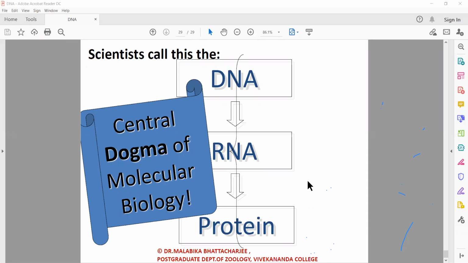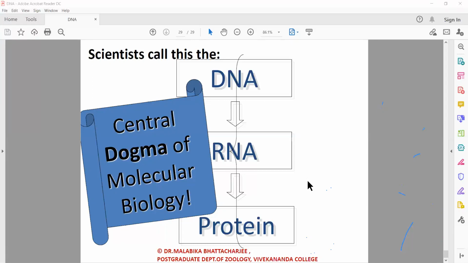The subject of molecular biology started. With the discovery of DNA, the molecules within the cell became very important. People wanted to know how simple four letters, A, T, G, C, could carry information that can give life, that can give characters, that can give traits.